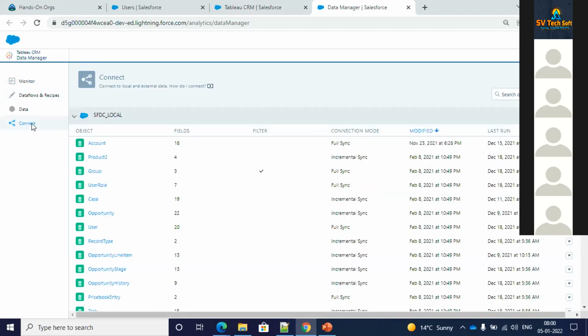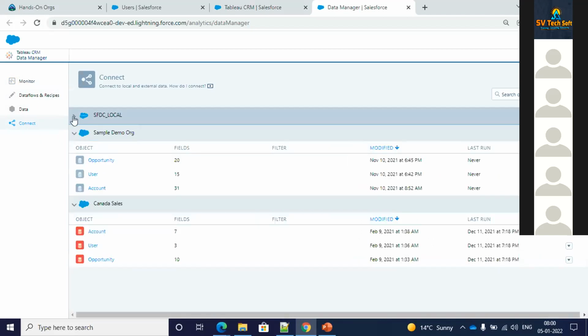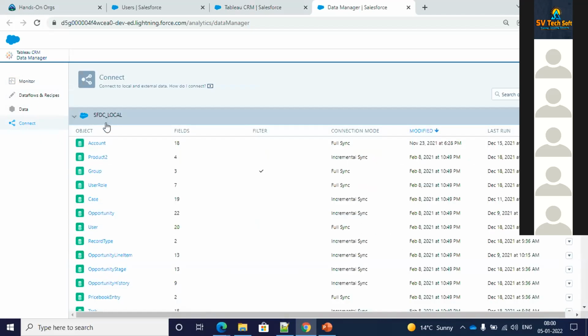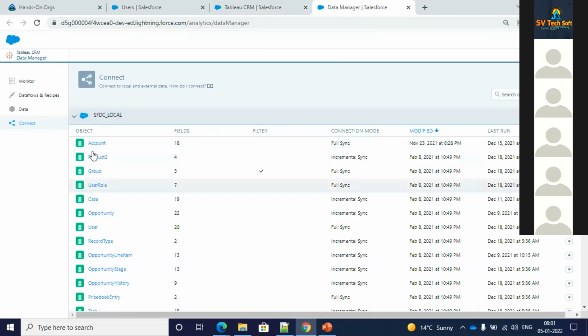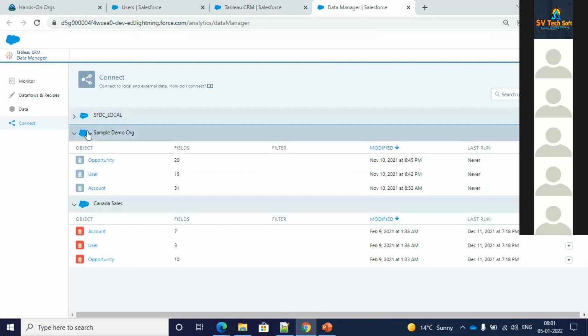If you go to this Connect tab, currently you can see I have this SFDC local. SFDC local is nothing but my data from the local Salesforce org, where I had the Analytics Studio. Over there I have these objects which you can see. That's why it's written as SFDC local. If you want to take data from another external org, this is my other Salesforce external org. It's a different Salesforce org which I had, and from there I'm pulling certain data which I'm able to see over here.